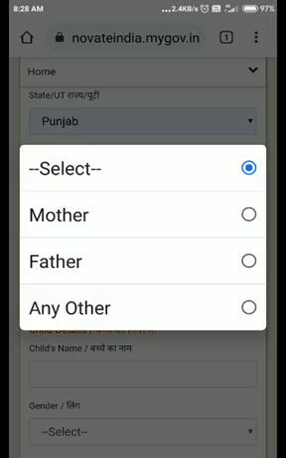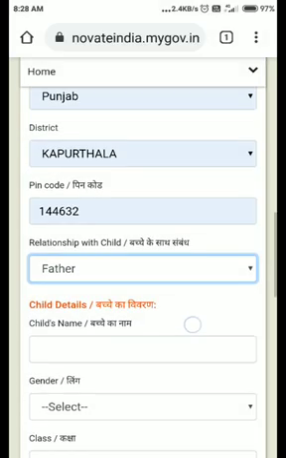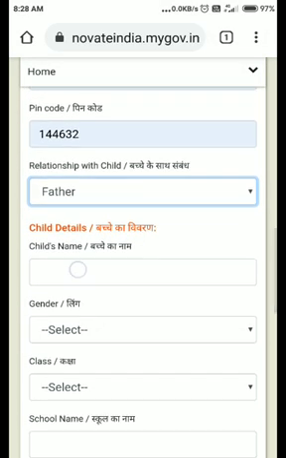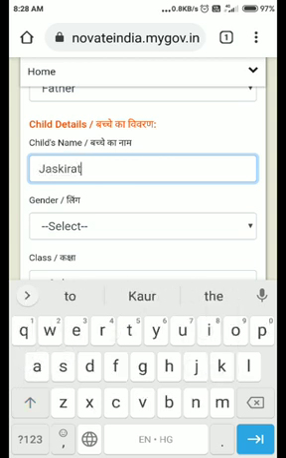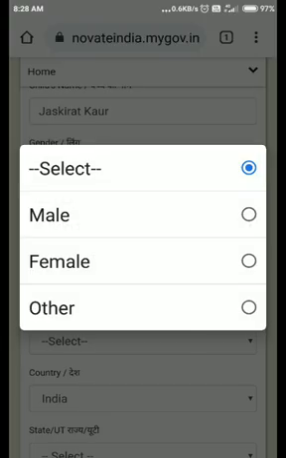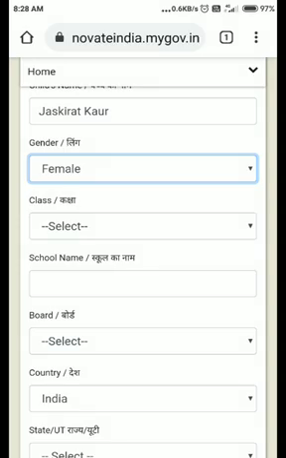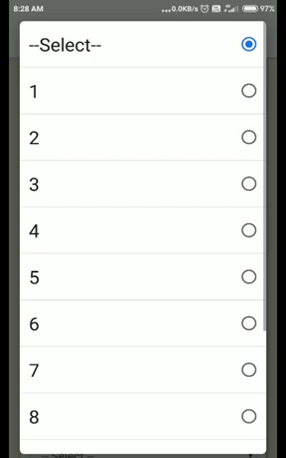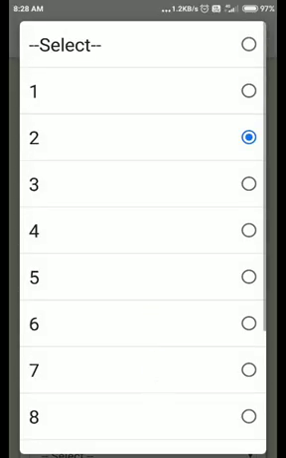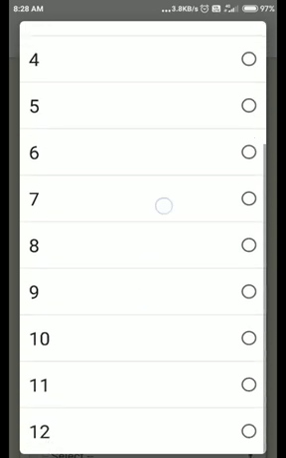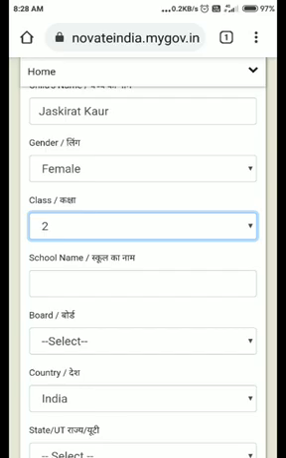Relationship with the child, now I'm just going to click here on the father option. Name of the child is Jaskirat Kaur. I have just entered the name of my daughter and selected the gender. After that, the class is, she belongs to class second. Here is a very important thing, that the list will appear from classes 1 to 12. So I'm just going to click on the option that is second class.